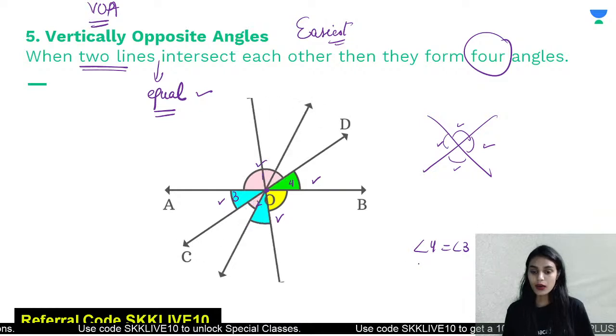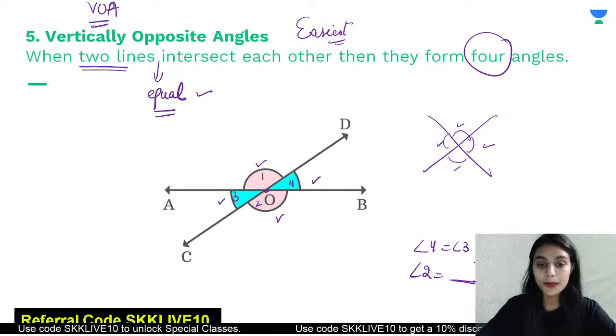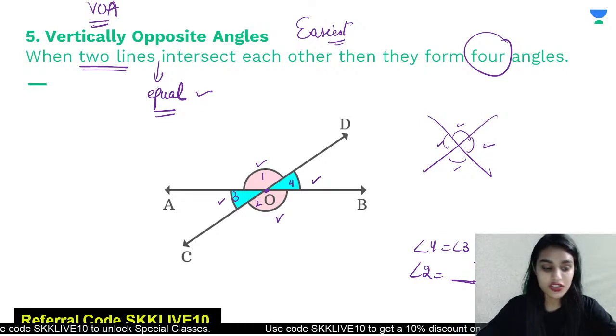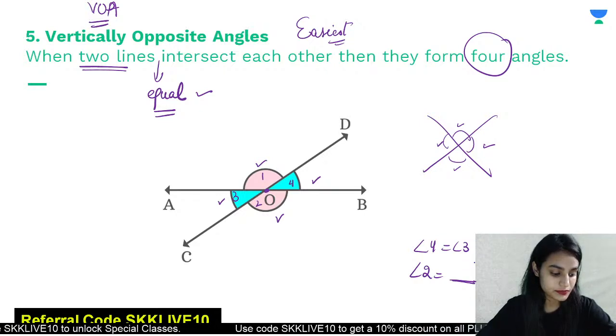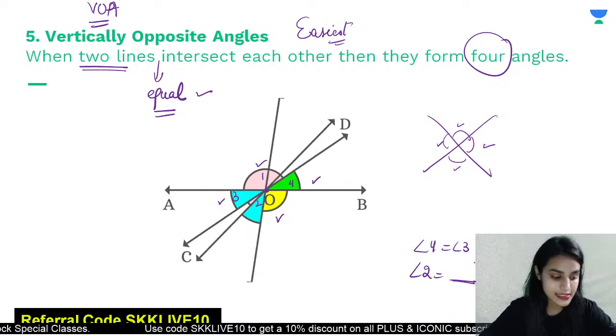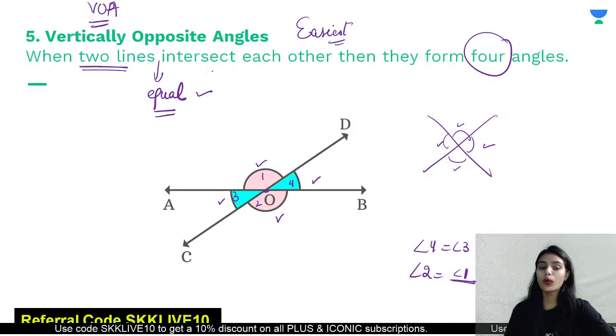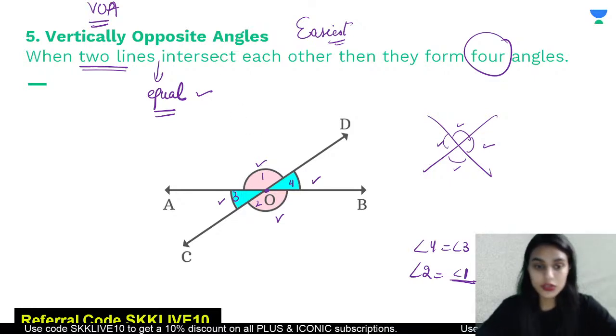Okay, great. Now angle 2 is equal to which angle? Angle 2. Quickly put your answer in the comment section. Angle 2 is equal to which angle? Yes, it is equal to angle 1, because they are vertically opposite angles. Is it clear to everyone?